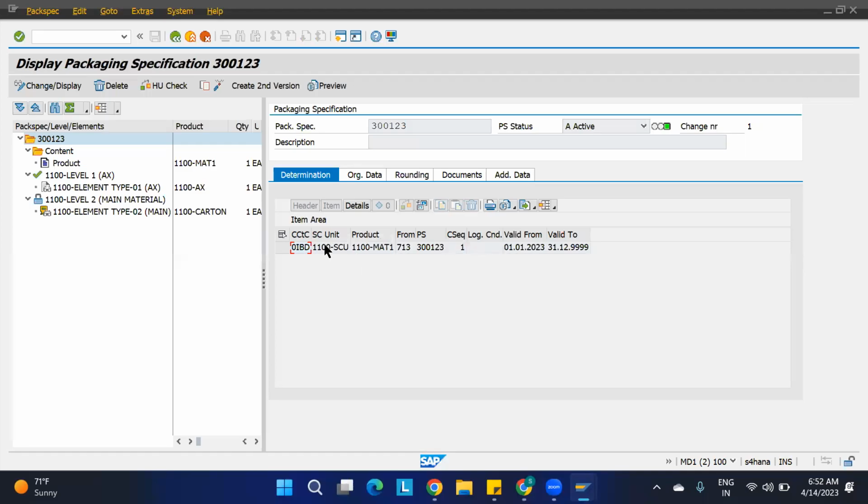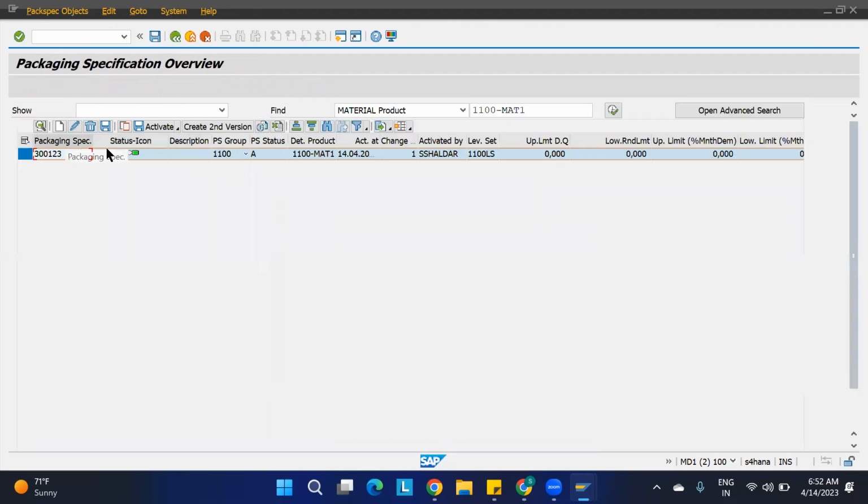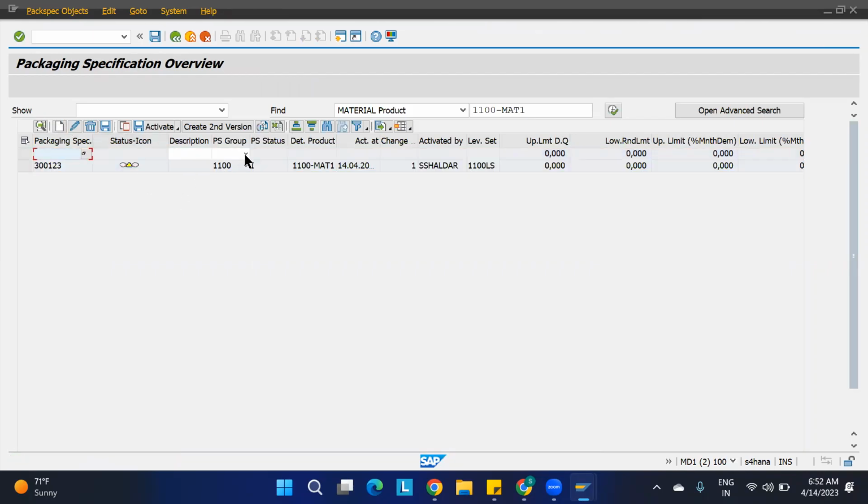If you want to add one more header, say create second version, then you can proceed with that. Or I can create one more thing, that is also possible. I'll just make it deactivated status only. We're going to create one more packaging specification for the material. I'll say new entries, give the packaging specification group as 1100, select this, and go to the details.